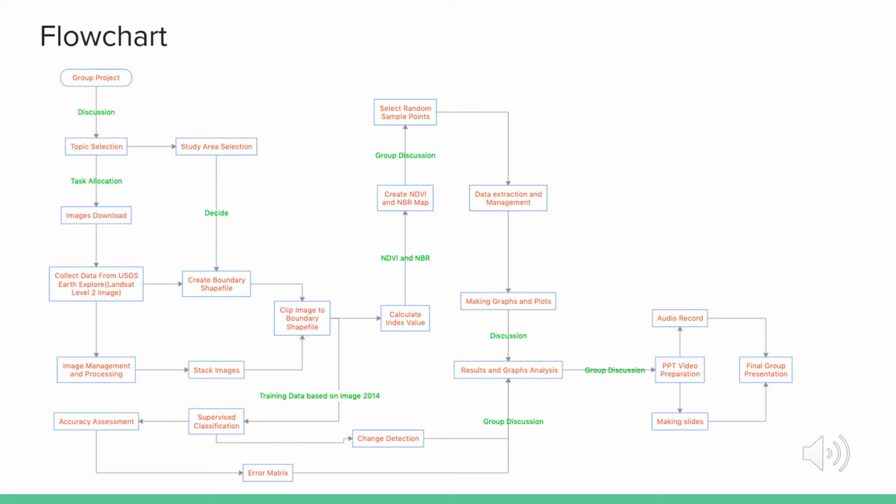Third, we split our group to process the NDVI, NBR, and supervised classification with change detection. And then we produce our results and graphs by randomly select and extract points from our NDVI and NBR map, create error matrix, and change detection map for our result and graph analysis. Finally, after making several group discussions, we create our final group presentation.